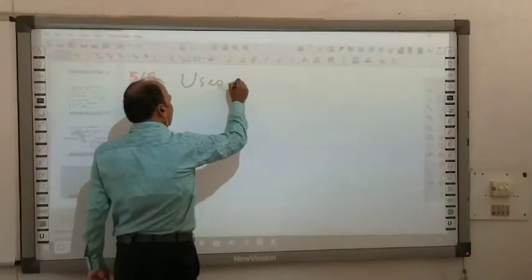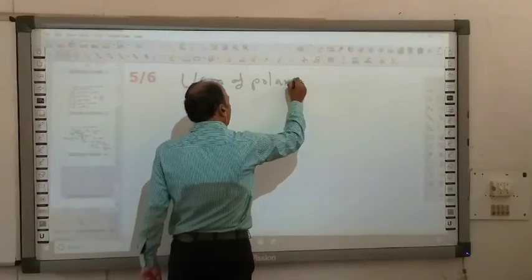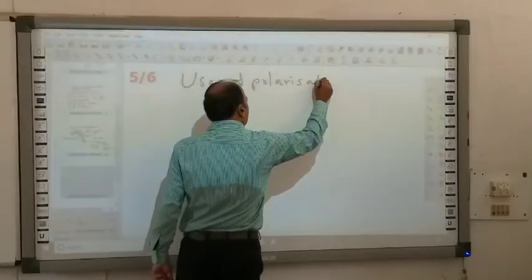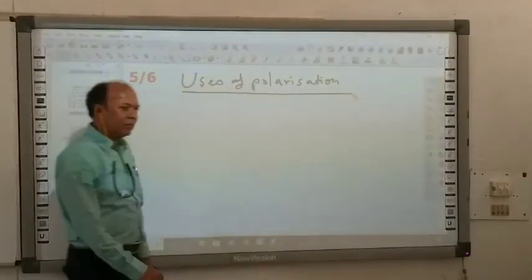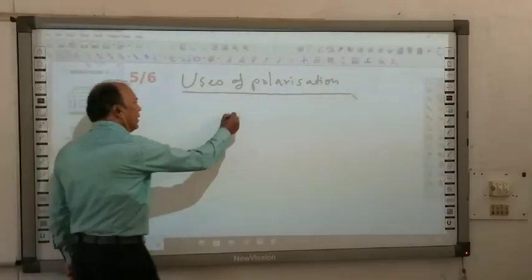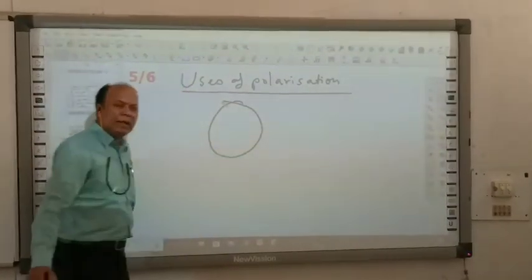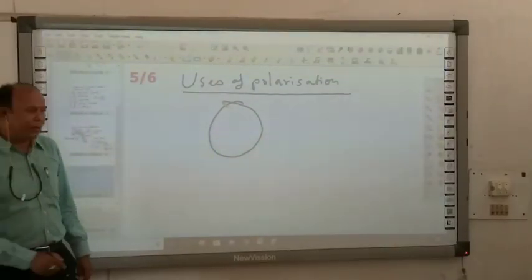Now, what are the uses of polarization? Generally, suppose this is any device, and this device is used to polarize light.